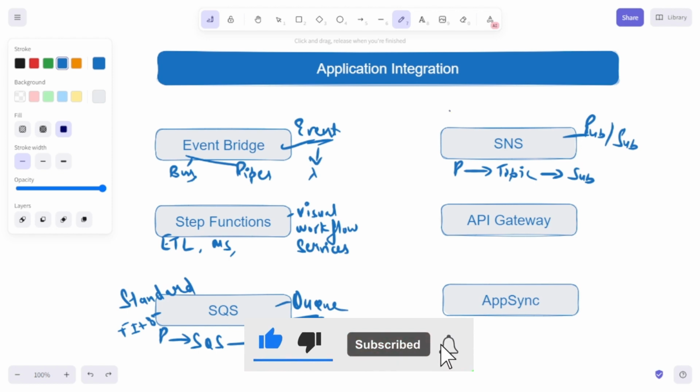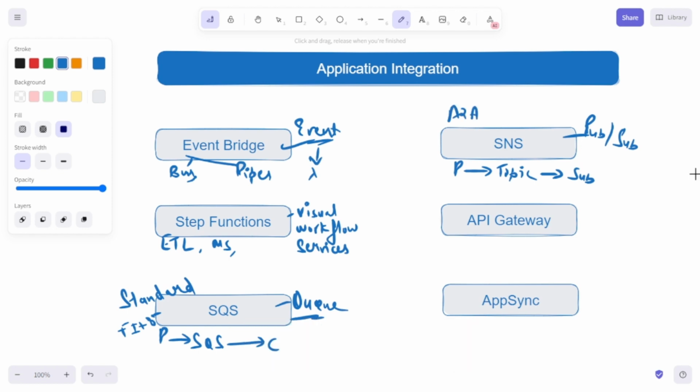With SNS, you can have application to application notification. That means you can send notifications from one application to another, or you can have application to person notification as well. That means you can send some notification from application to person via SMS, text, or email.